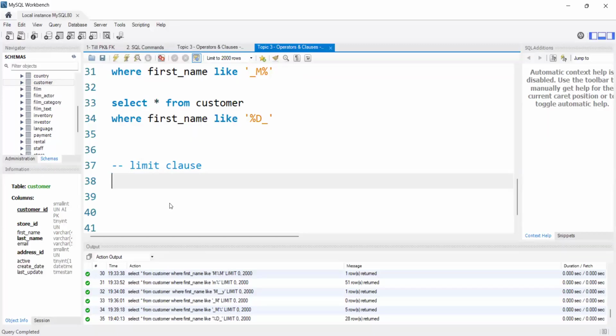At that time, I said if I want to see the top 10 sales, we will sort the data with respect to the sales column in descending order. But in my question, I'm saying I want particularly the top 10 only, right? At that time, I said I will explain how to do this later. So we need to use the limit clause. Let me give an example, then you can understand.